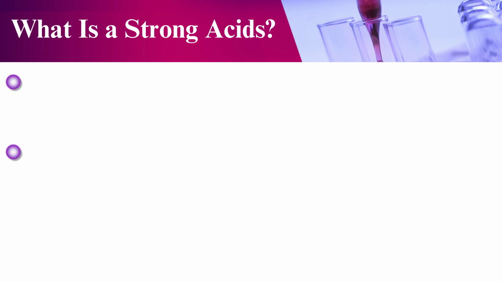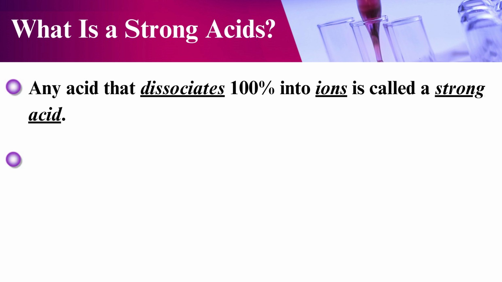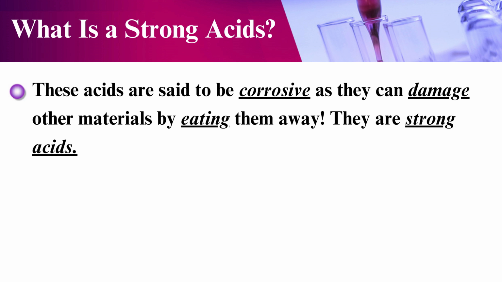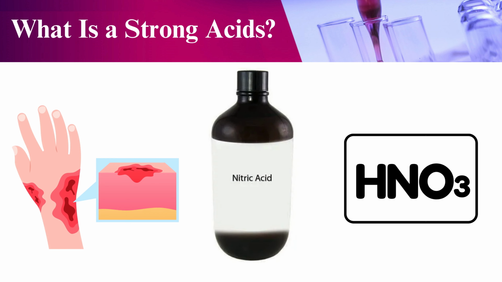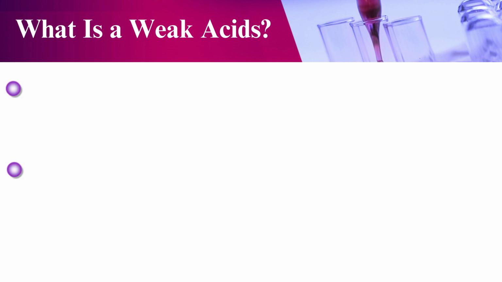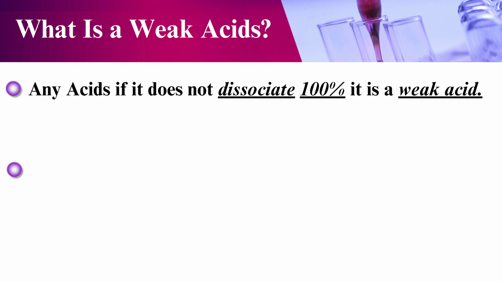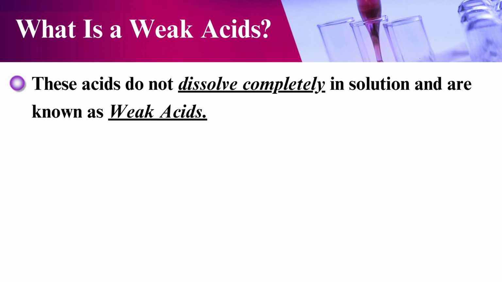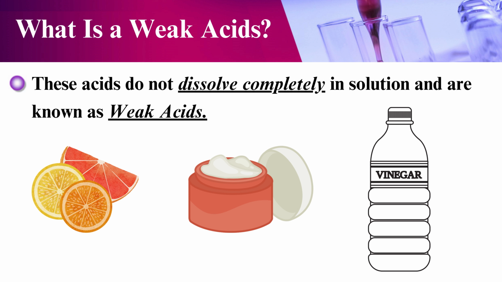What is a strong acid? Any acid that dissociates 100% into ions is called a strong acid. These acids are said to be corrosive as they damage other materials by eating them away. Strong acids include nitric acid and sulfuric acid. Now we'll talk about weak acids. Any acid that does not dissociate 100% is a weak acid. These acids do not dissolve completely in solution and are known as weak acids.